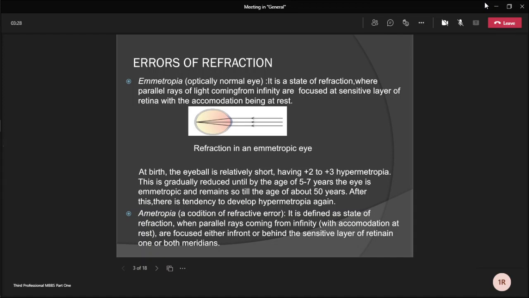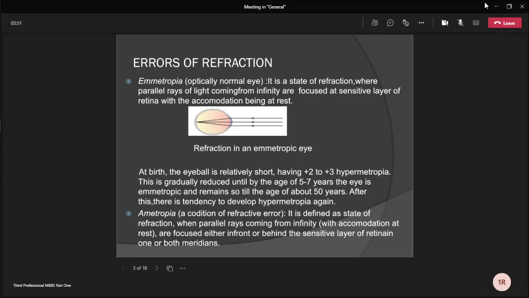At birth, the eyeball is relatively short, having +2 to +3 hypermetropia. This is gradually reduced until by the age of 5 to 7 years, the eye is emmetropic and remains so till the age of about 50 years. After this, there is tendency to develop hypermetropia again.